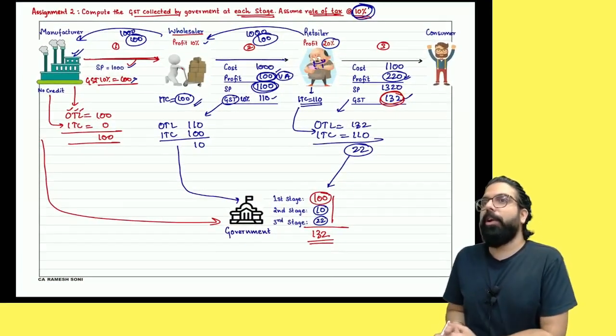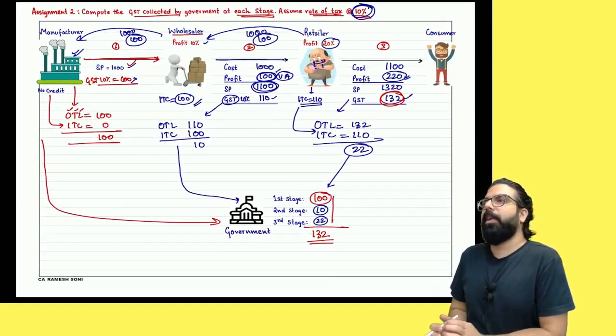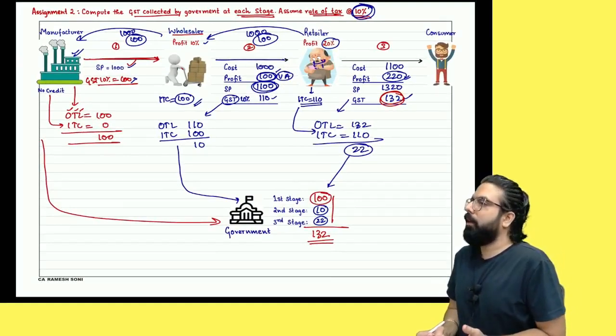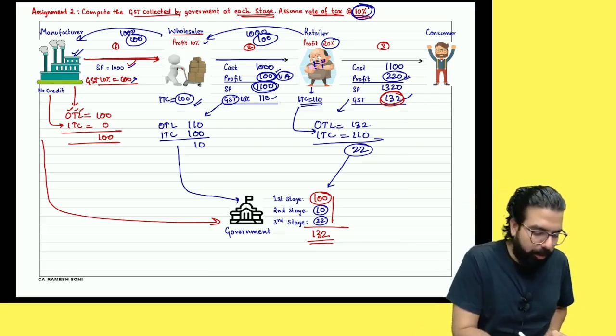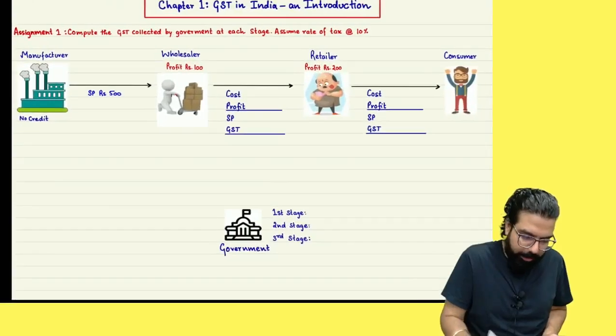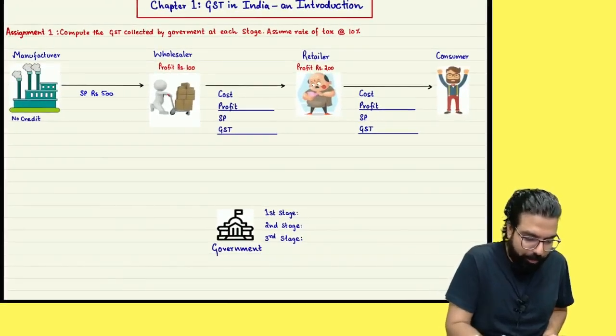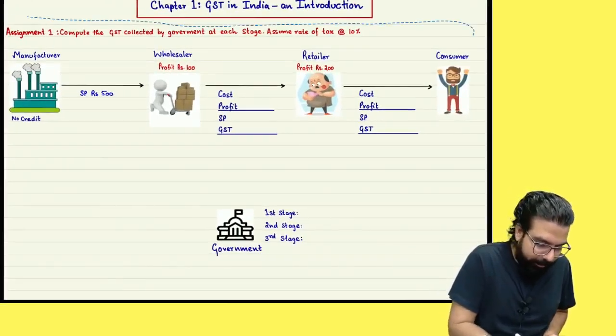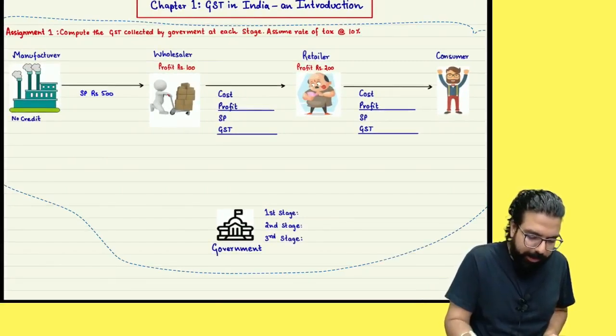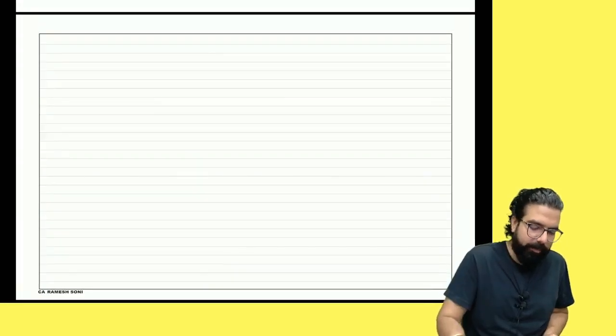How many of you got 132? People who did not get, please tell me what was the doubt. Is it clear now? Sure, everyone? If you are sure, you do one more question for me then. Sir. Yes, please do. One more assignment I will give you. You do it. Let's see who does it the fastest. Okay, everyone? Fastest but correct also.